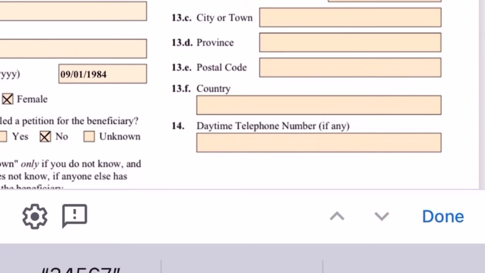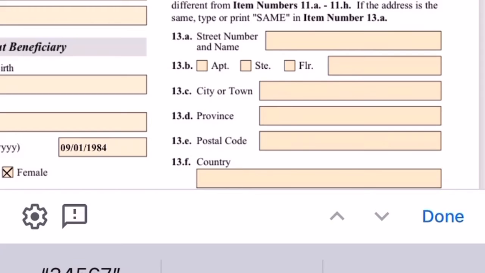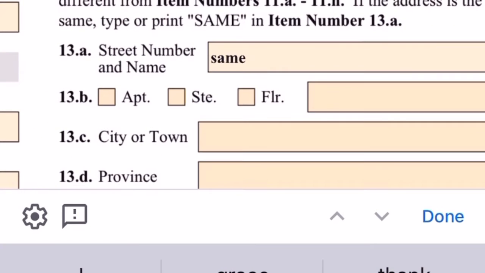But you can just go ahead and leave page 12 blank when you get there. And for the signing part, you have to sign with a black ink pen, and you have to sign with your actual signature. So the petitioner has to sign. If he is petitioning for his beneficiary, he has to sign with a signature.